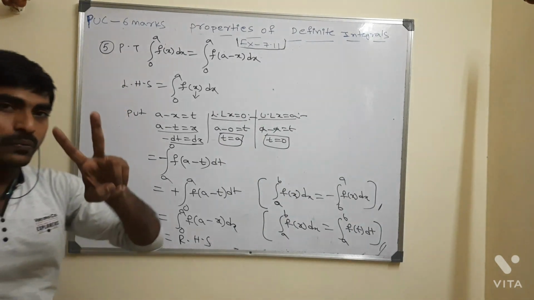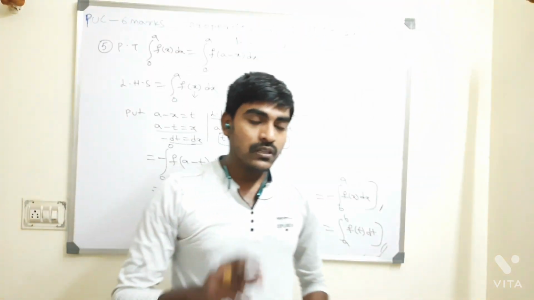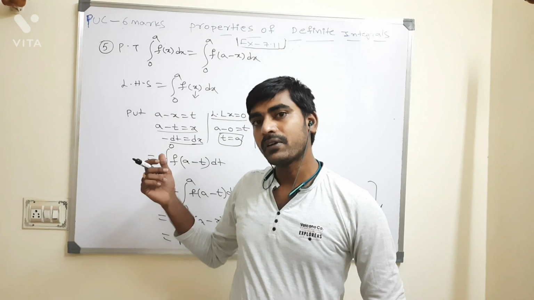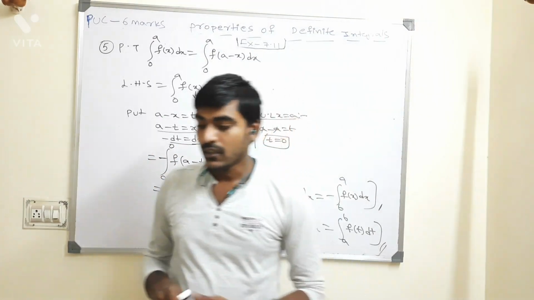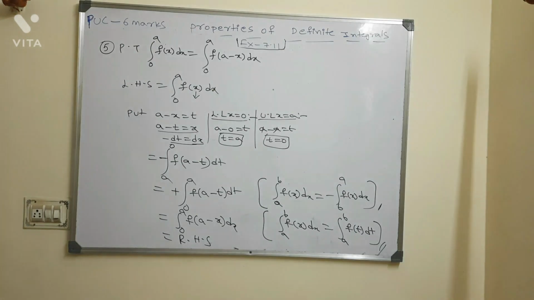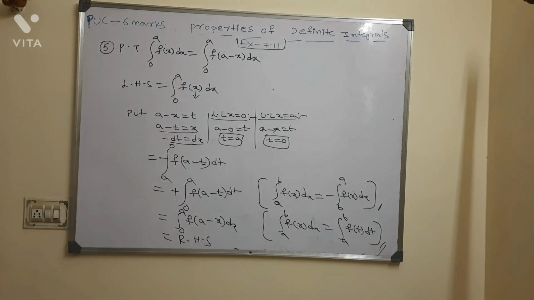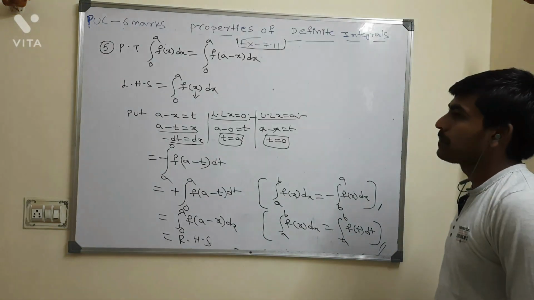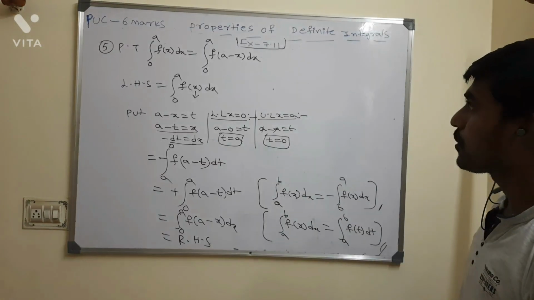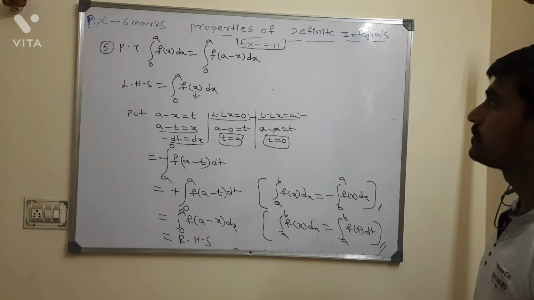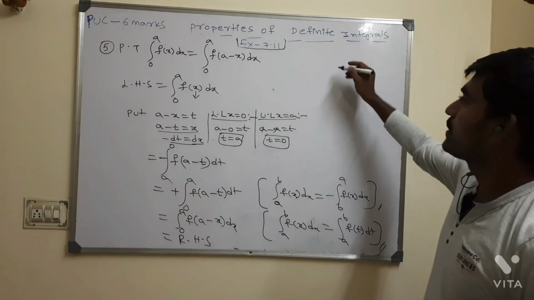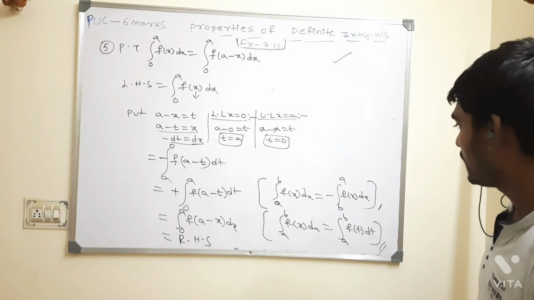So majorly 5 properties. Still 2 more properties are there. We'll do the 2 properties in the next video, but based on the properties I have solved, I am going to do the problems now. Okay, right? We'll do the problems. Then you will feel somewhat easy. Okay, so we'll go for doing that. First, based on this property only, we'll do the problems, okay?